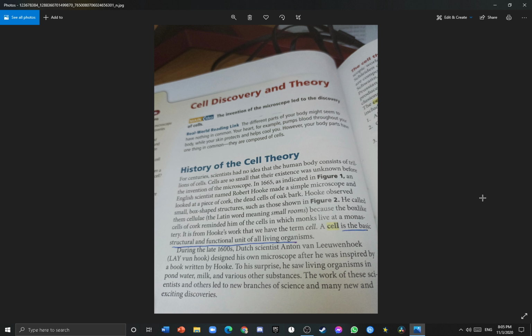No one knew that they even existed or that they are the unit of all living organisms, and that without these cells they would die because they were so small that nobody could see them without a microscope.